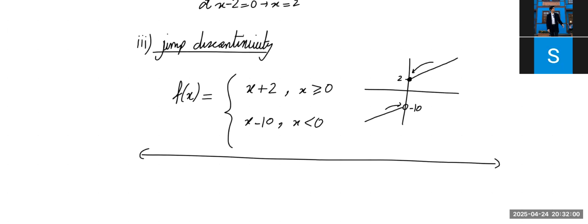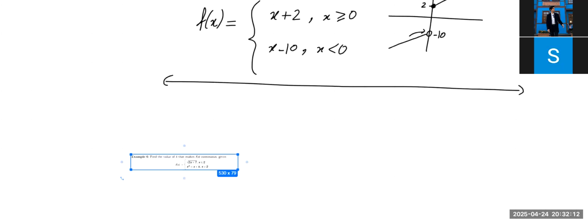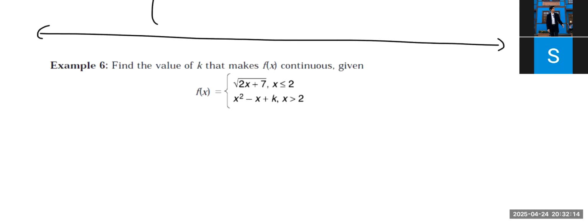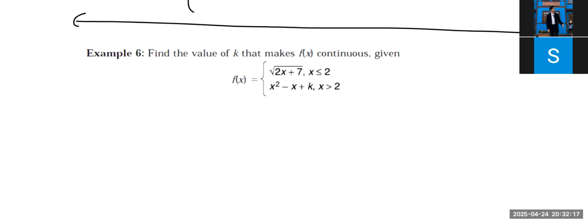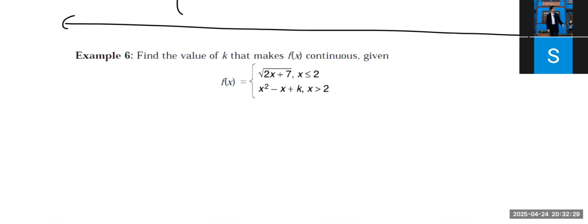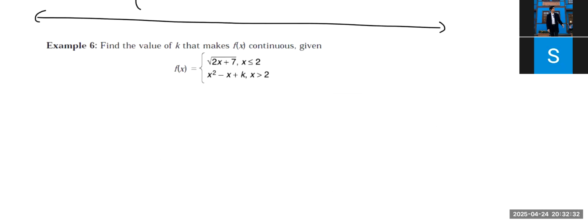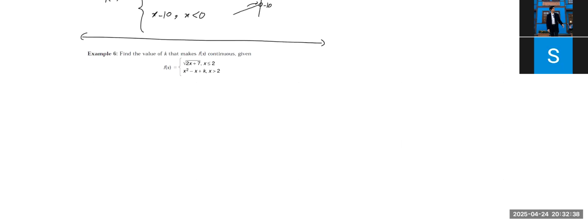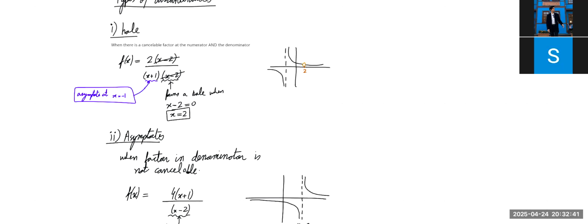Now let's talk about how to make a function continuous. So what can we do to make a function continuous? Here. So if you want this piecewise function to be continuous, you would want the y value from the left-hand side to be the same as the y value from the right-hand side, right? During my note taking by myself, I got that there's three points to make sure a function is continuous. So when the limit exists, when f of a is defined, and when the value of the function matches the limit.